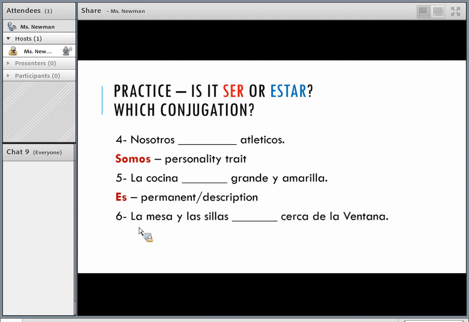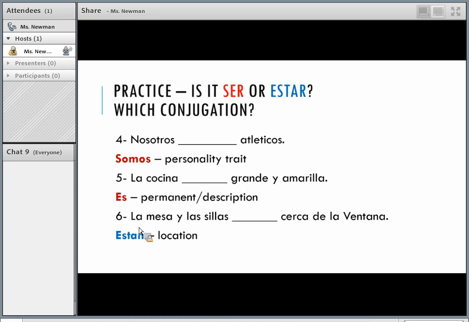Number 6. La mesa y las sillas blank cerca de la ventana. So the table and the chairs are near the window. Which one? Ser or estar? Hopefully it's really clear at this point. It's definitely estar because it's location.